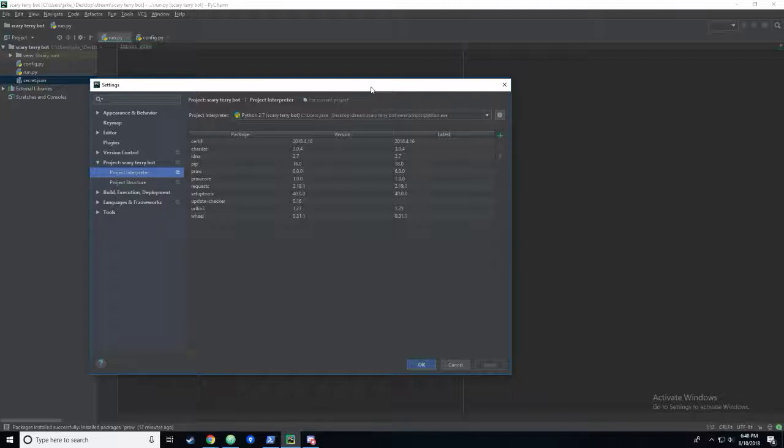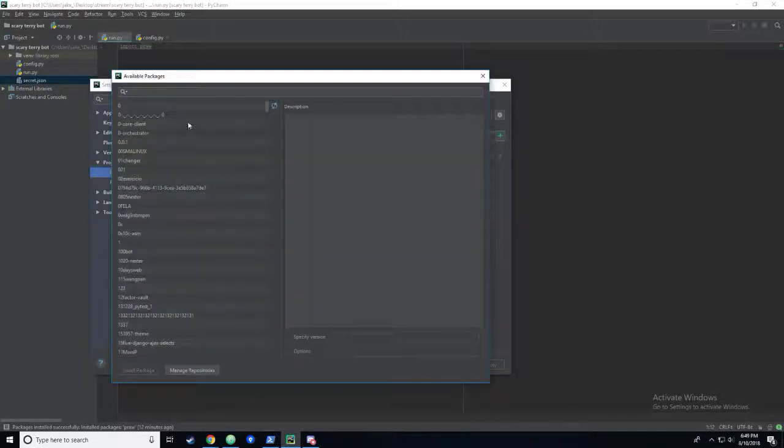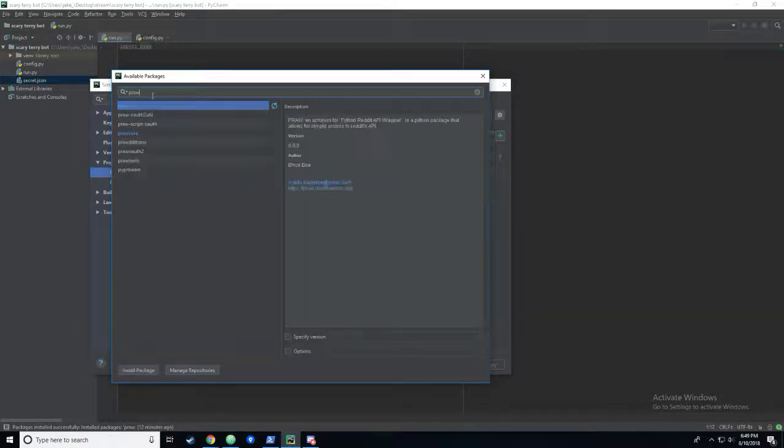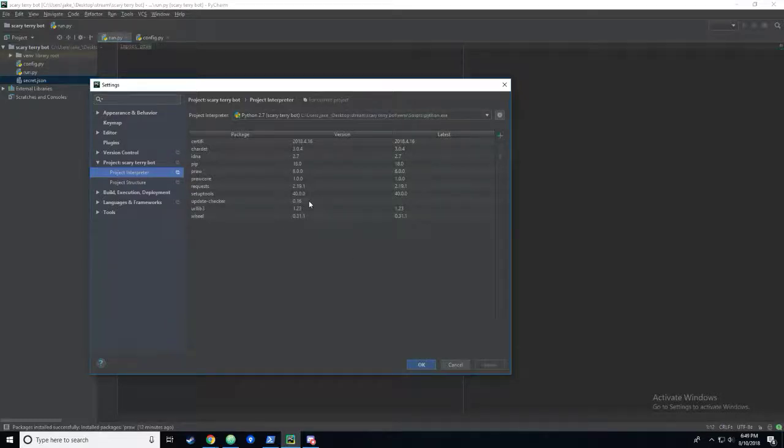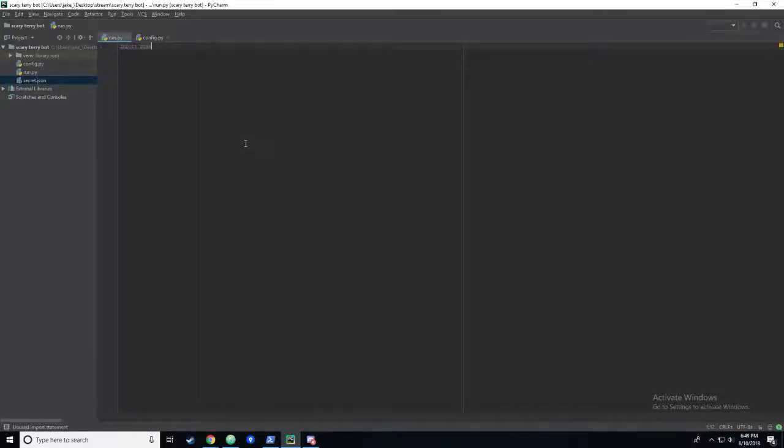an instance of Python that you can use to install packages without having to mess around with global packages on your machine. So it's just for this project specifically. And in order to install the Python wrapper, I just typed in PRAW, clicked install package, and it handled the rest for me. It looks like it installed requests and wheel and prawcore, and maybe these two, certifi, charset. Okay, so that's pretty much all we're going to need for that.